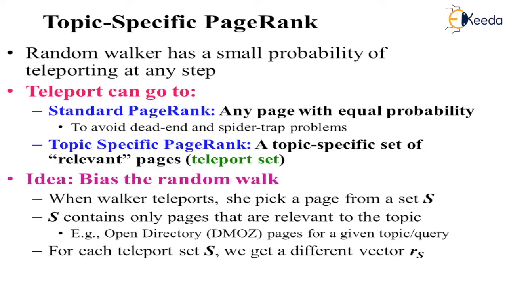The idea is to bias the random walk. When the walker teleports, she or he picks a page from a set S. S contains only pages that are relevant to the topic. So that topic specific page ranking is calculated explicitly. For each teleport set S, we get a different vector RS.